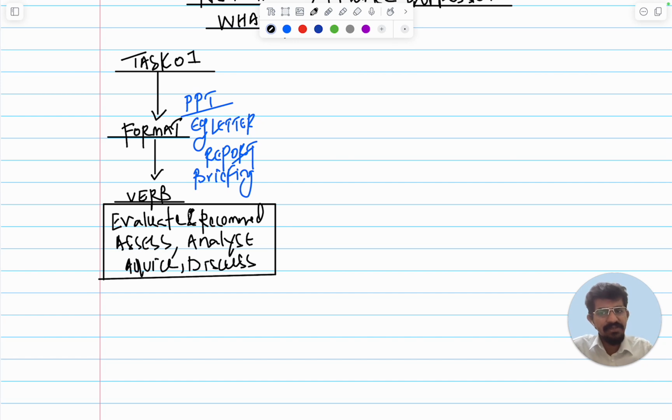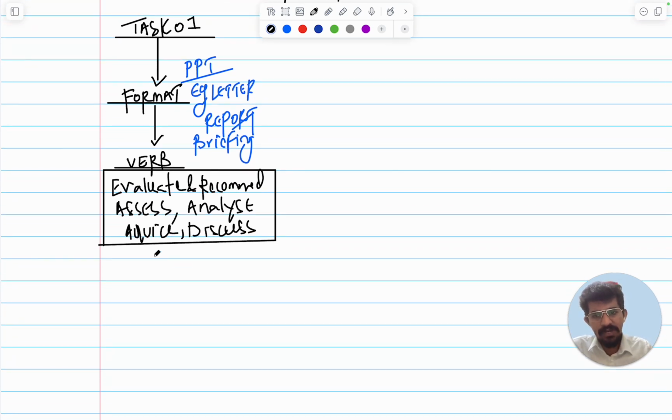Now students, once you understand the verb, slowly read the question requirement only. While reading the requirement, read it very slowly and understand it. They will always say things like benefits and drawbacks. When they use the term 'and', try to visualize and frame your answer effectively.